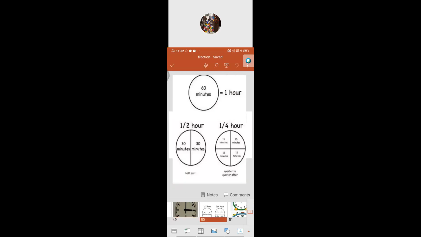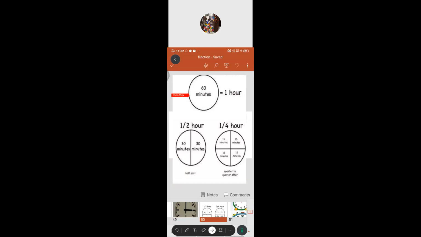So we know that 1 hour equals 60 minutes. It looks just like a circle, doesn't it? So the whole refers to 60 minutes.